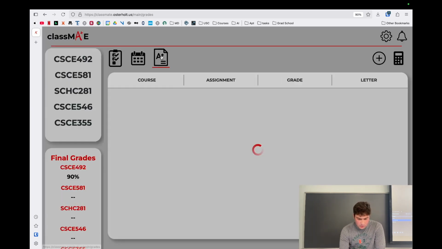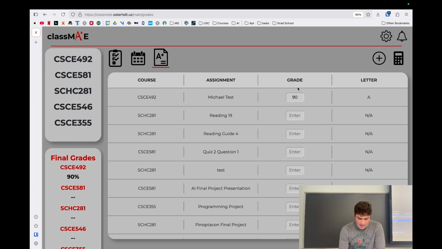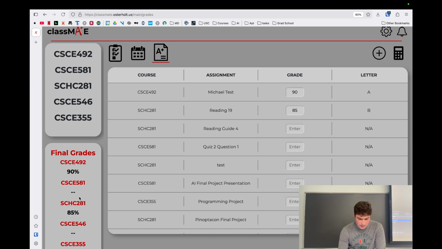Next, we want to go over to our grades. We have all our grades listed here, and we can add grades to these assignments. For example, reading 19, let's say he got an 85. Once we click out, we get a B, and we can see that translates right over to our final grades tab over here. We can add another one, again, for this class, and this time he got a 95.